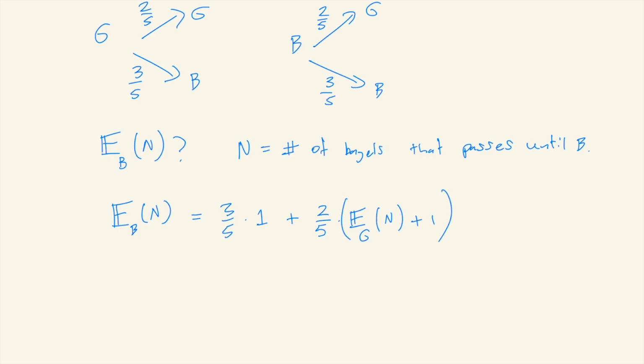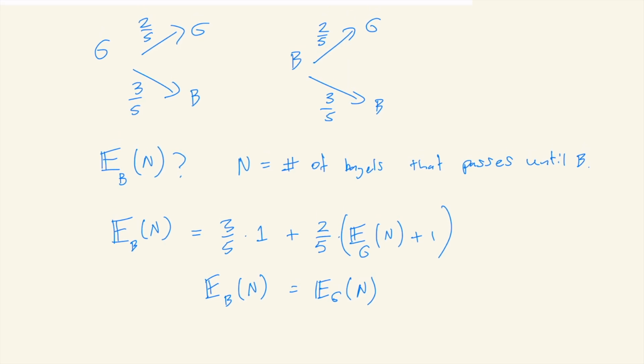But the first thing we're going to notice is that the probabilities of going from B to G are the same as the probability of going G to G. And the probabilities of starting out from G to B is the same as the probability of going from B to B. And so that to us means that the expected value of getting a bad bagel when you start out at B is the same as the expected value of getting a bad bagel when we started at G. There's no difference, right?